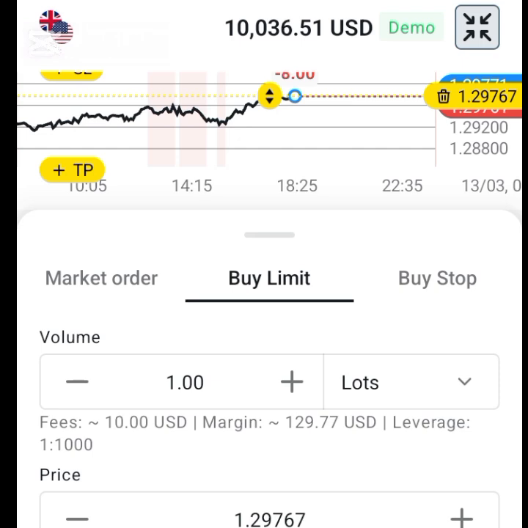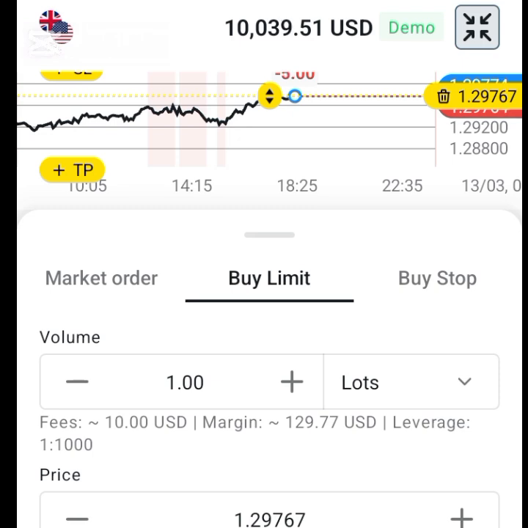All right, so let me quickly place that, still using the same volume. This time around, we feel that it may come down by 10 pips, or 20 pips, before it kicks up. So we are going to set it at the price. So this 20 pips now, we are going to be deducting.